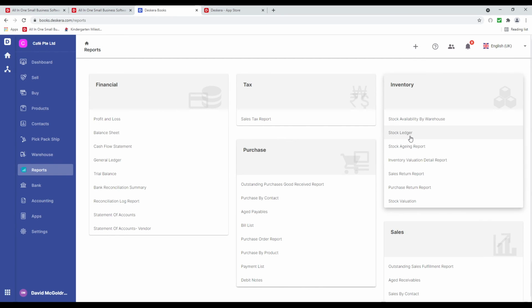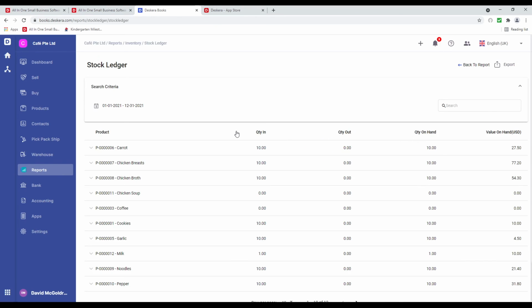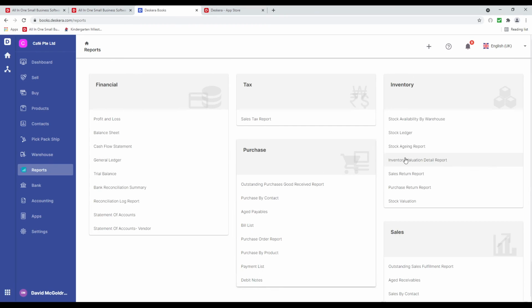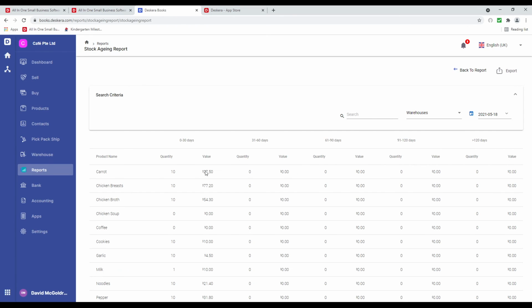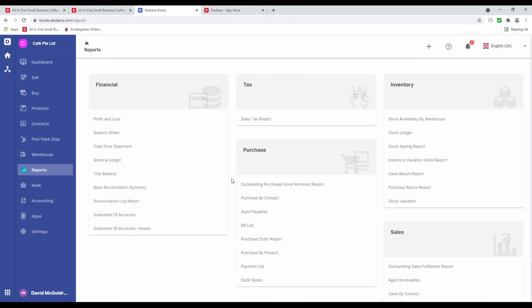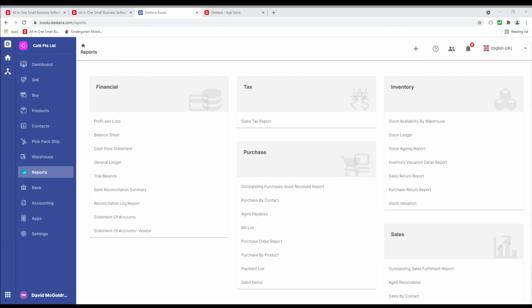I can see my stock ledger report. So this is the stock in and stock out. So I can see what's moving. I can see my stock aging report, so I can see 30 days, 60 days, 90 days. So the food should be moving quite quickly. But again, you may have other items that may be aging. And that was a quick look at how to set up a restaurant or cafe in Deskera Books.